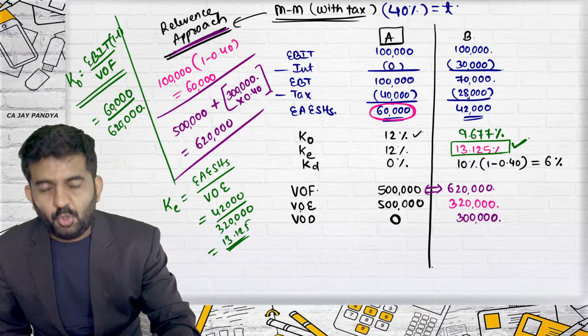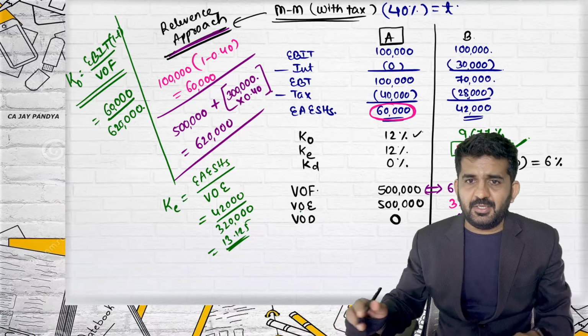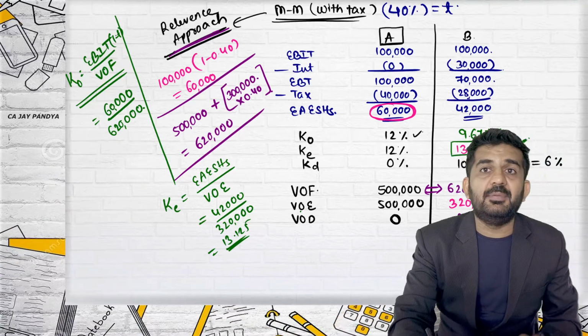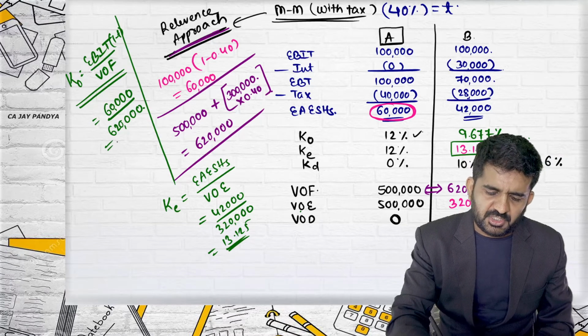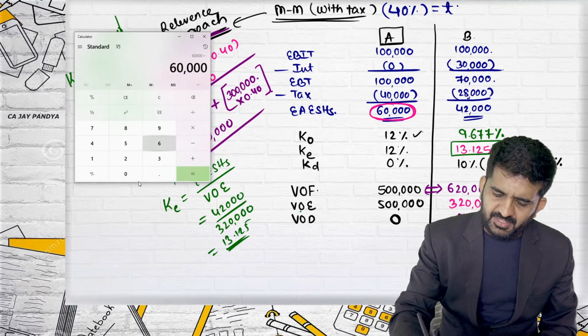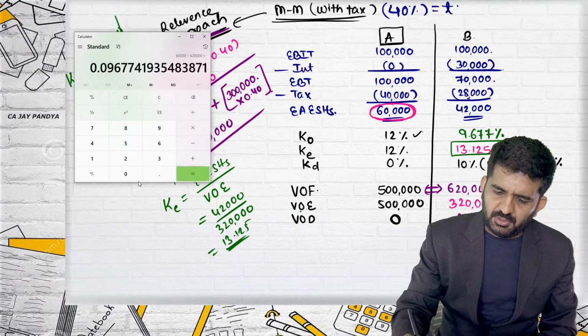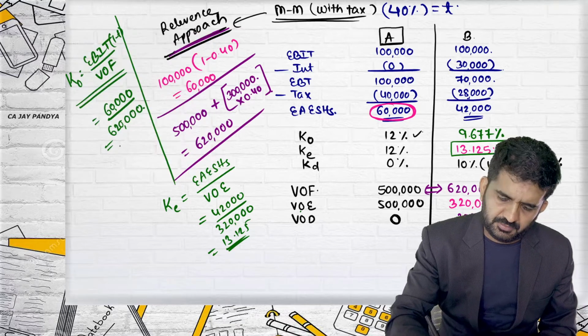Alright, so we were finding out KO by net operating income method in this manner. KO is equal to EBIT into 1 minus T divided by value of firm, which is nothing but 60,000 divided by 6,20,000, which will be 9.677%.